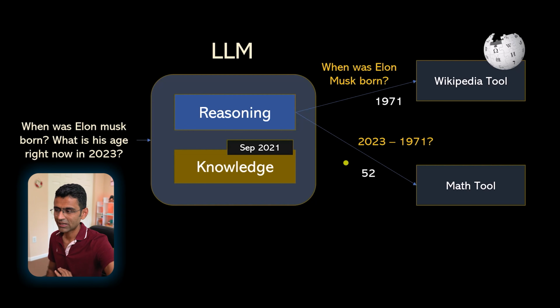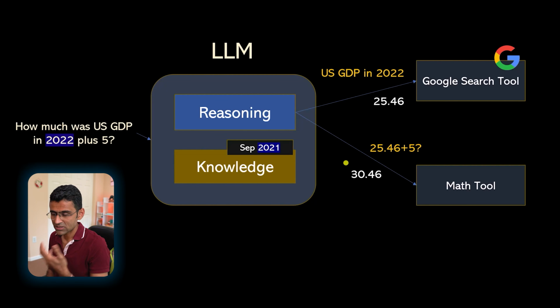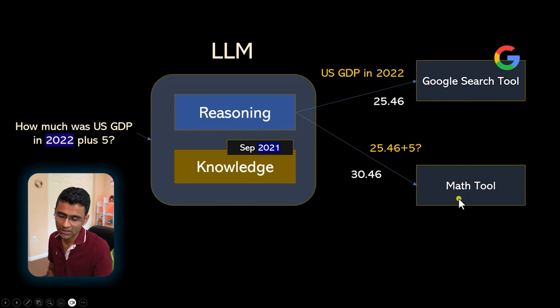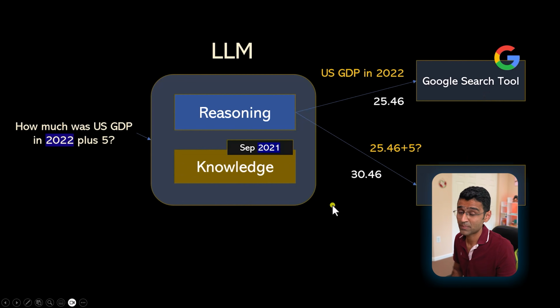Agents will connect with external tools. It will use LLM's reasoning capabilities to perform a given task. Let's look at a different question. How much was US GDP in 2022? Plus 5, I'm doing just like it's a silly operation, no one cares. But US GDP in 2022, LLM doesn't know because its knowledge is still 2021. So it will go to Google, it will find that answer, and then it will use math tool to do plus 5. All these tools like Google search tool, math tool, and Wikipedia tools are available as part of LangChain,